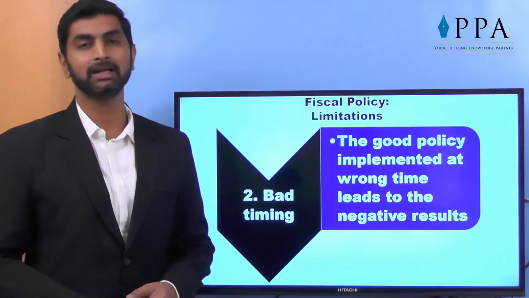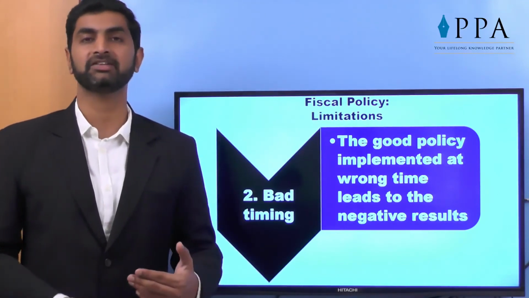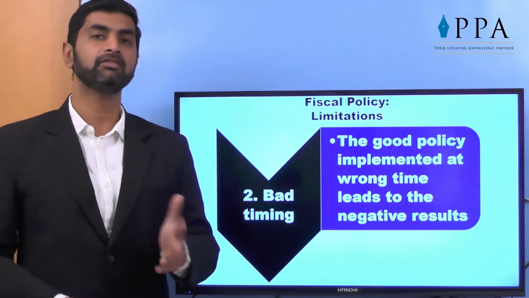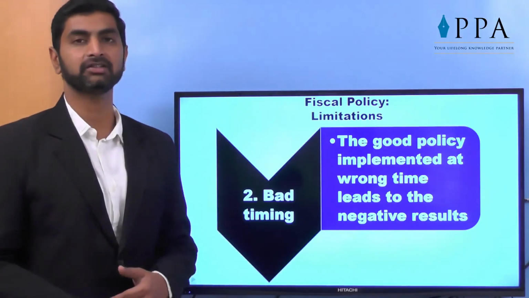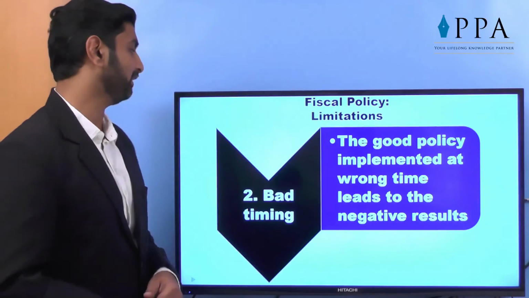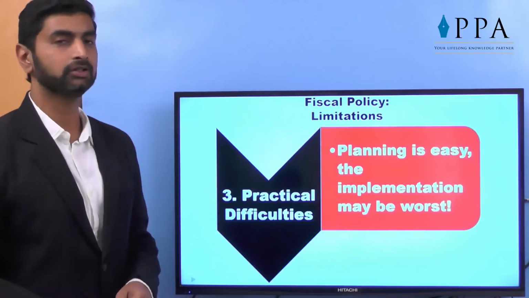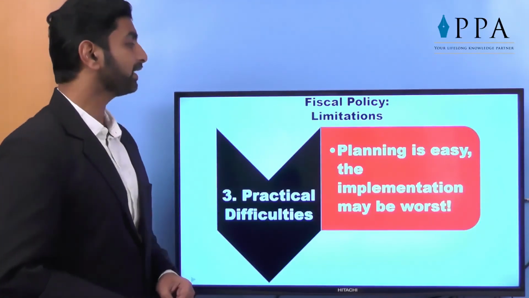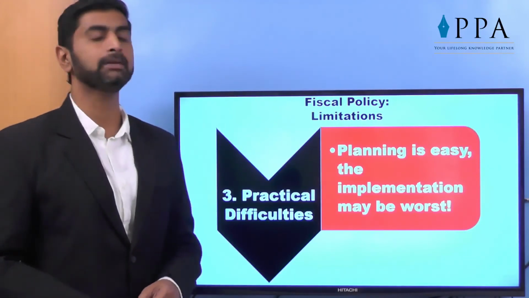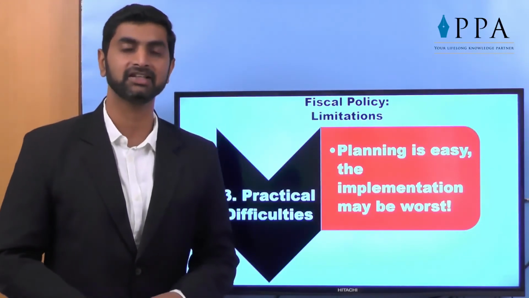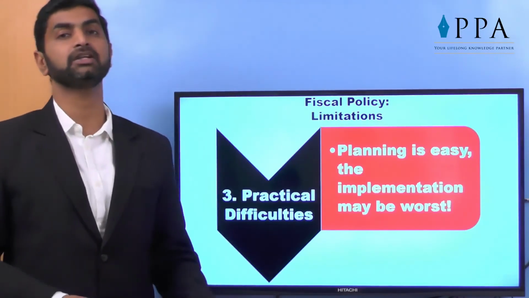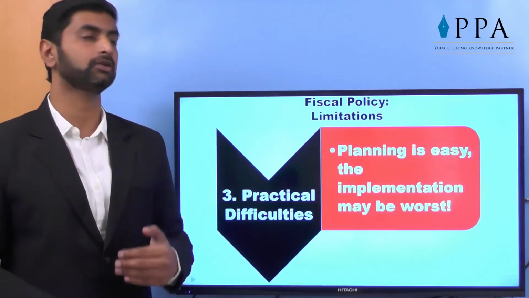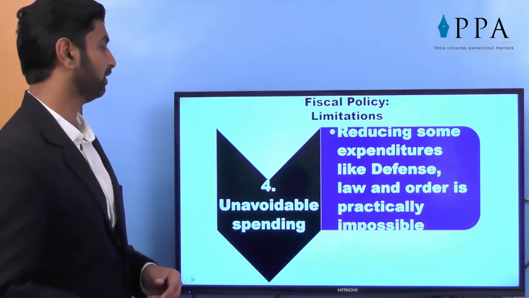Bad timing. Sometimes a good tax or good steps taken by the government at a bad time will affect our country. So the timing of any step taken in fiscal policy should also be properly taken care of, which becomes a limitation. Practical difficulties: planning is easy but implementation is worst in many cases. The acts are there but the implementation is not done. Taxes are charged but the actual tax collection is not done. So implementation problems are also there.